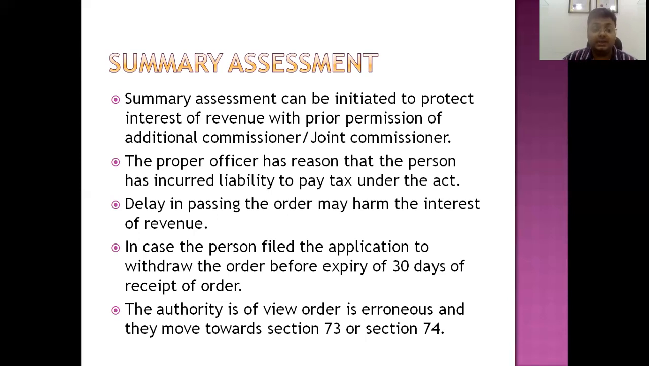So summary assessment is actually a fast track assessment, in which the proper officer takes a fast track route and the assessment is made on that basis. Otherwise, if the proper officer goes for section 73 or 74 for recovery of tax, it will take time and he may need to issue notices and follow other procedures, and it may harm the interest of the revenue. So summary assessment is done only after due permission of the additional commissioner or joint commissioner, when the commissioner is satisfied that delay in the order can harm the interest of the revenue. So in that case, summary assessment is issued.